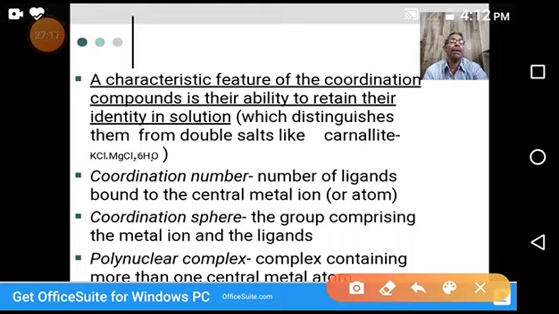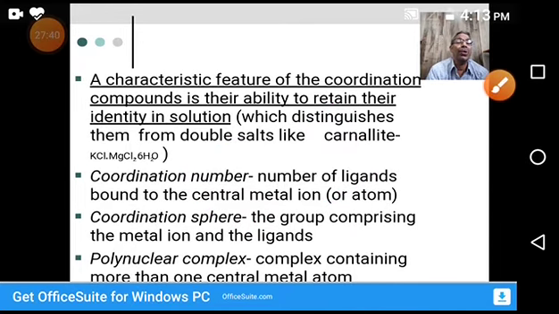Coordination number of ligands bound to a central metal ion. Coordination sphere, the group comprising metal and ligands. So what is the sphere? Generally, we will write this symbol to indicate the coordination sphere. We use a square bracket to denote the coordination sphere. We'll see the next slide.